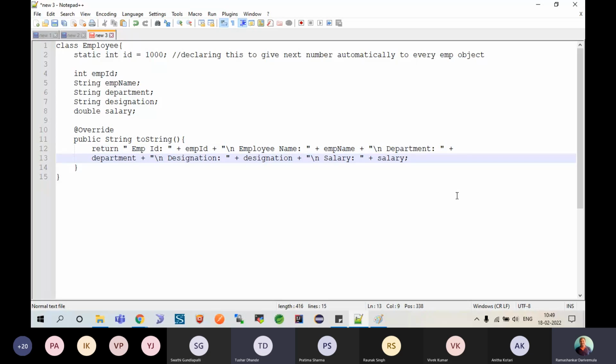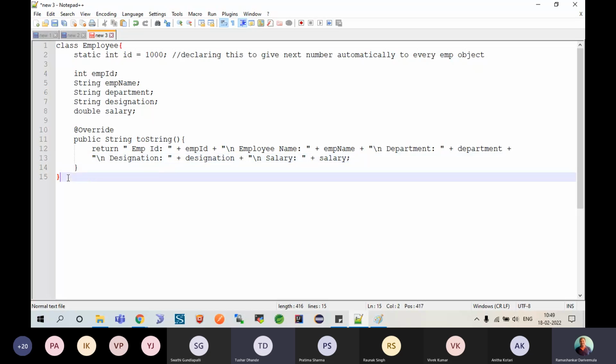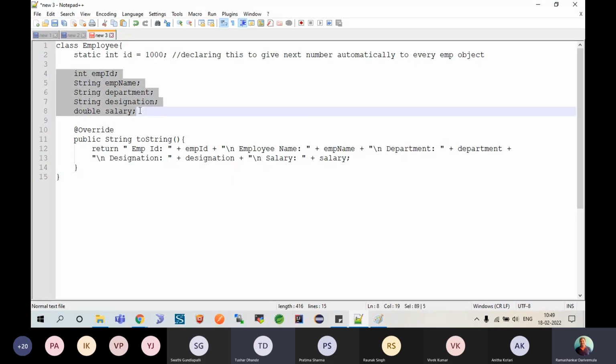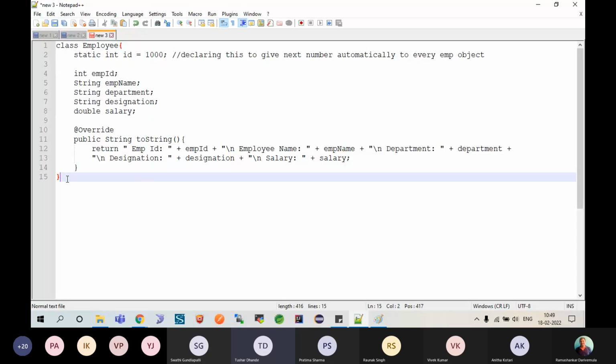Okay, now look. So this is what my employee is. But as per the rule you were told, if this has to be accessed by anyone, an outsider cannot access the member directly.